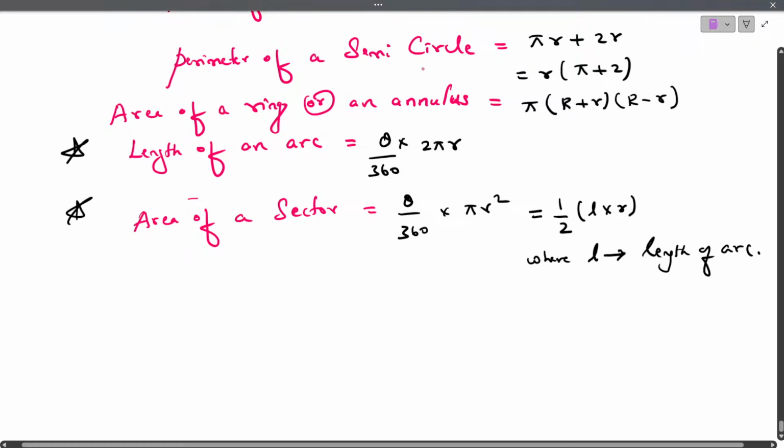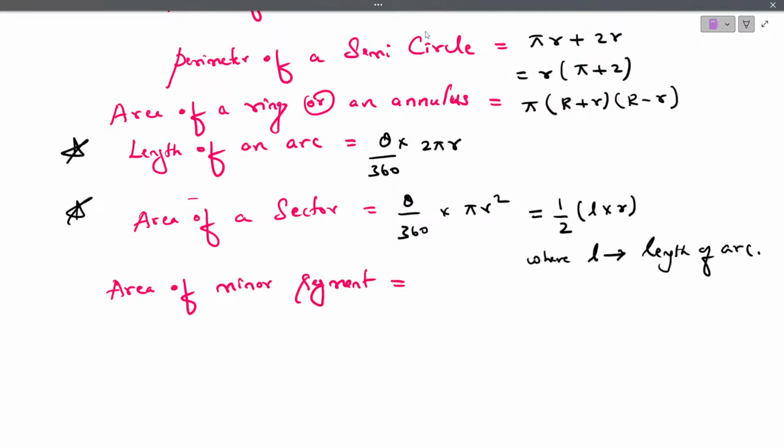Is this clear? Similarly, to find the area of a minor segment, we have the formula theta by 360 into pi r square minus half into r square into sine theta. This is a direct formula, children, to find the area of a minor segment. Sometimes if they ask you to find the area of a minor segment, then you can use this formula directly. That is theta by 360 into pi r square minus 1 by 2 r square sine theta.